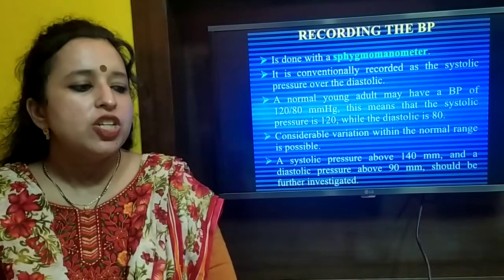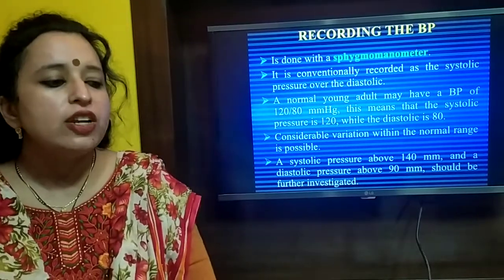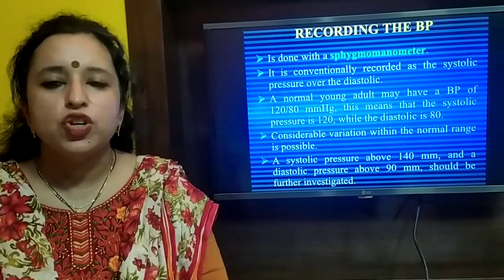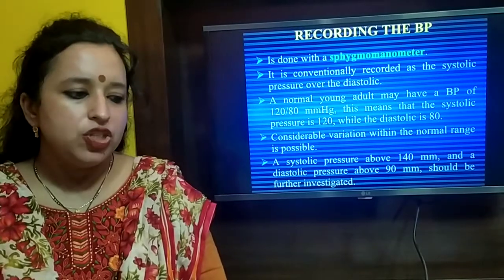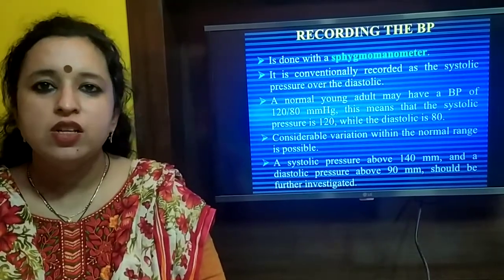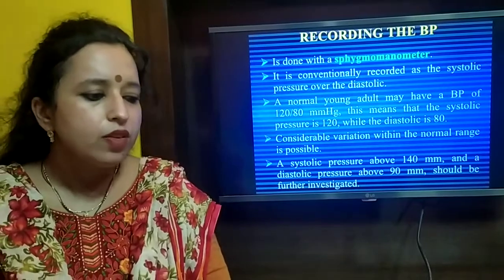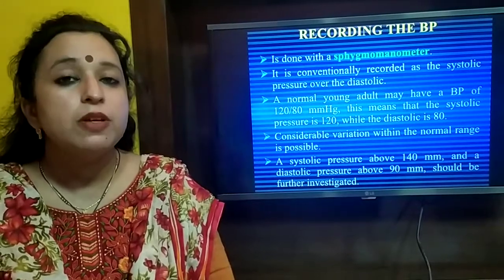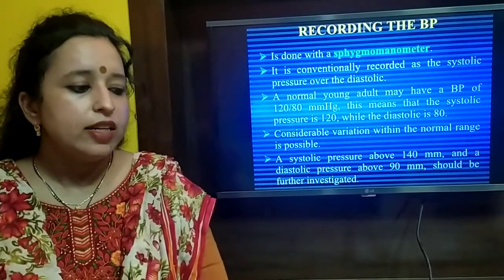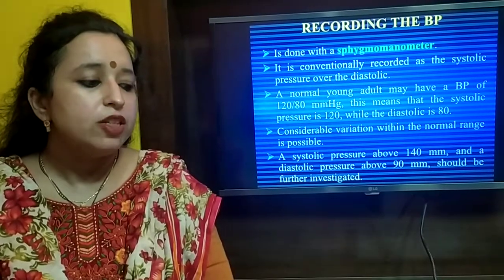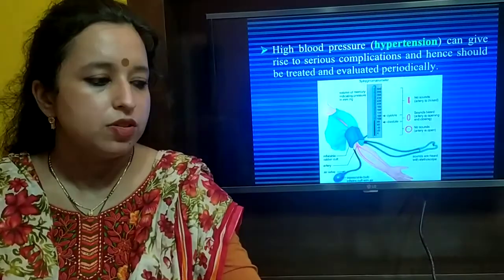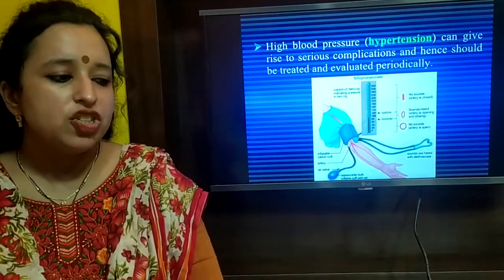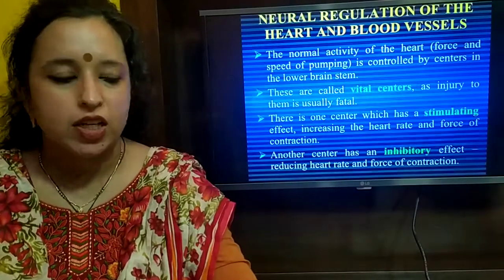The recording of the blood pressure is done by sphygmomanometer. It is conventionally recorded as a systolic pressure over the diastolic. A normal young adult may have a blood pressure of 120 by 80 millimeter Hg. This means the systolic pressure is 120, whereas the diastolic is 80. Considerable variation within the normal range is quite possible. A systolic pressure above 140 millimeter Hg and a diastolic above 90 millimeter Hg should be investigated for further problems. That results in hypertension. Hypertension can result in serious complications and should be treated and evaluated periodically.